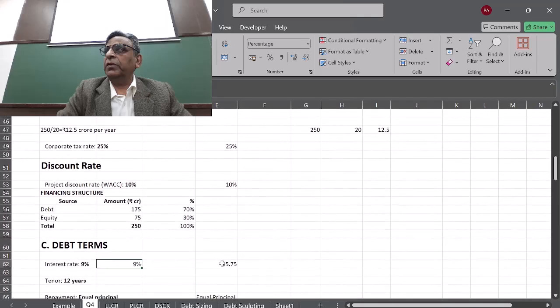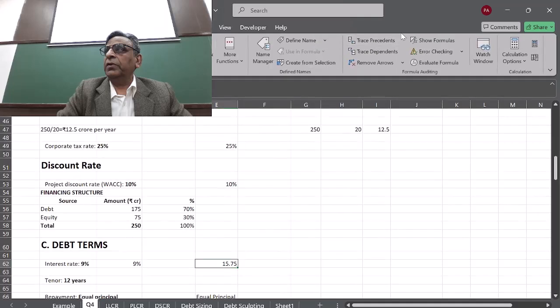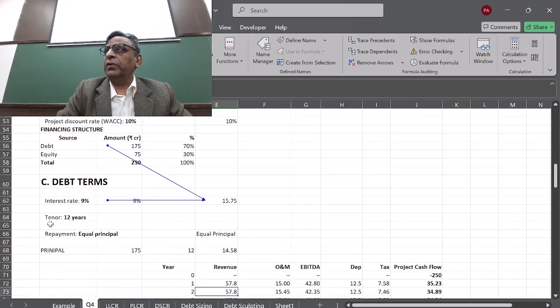The debt interest rate is 9%, so it comes to 15.75 crores based on the formula. The total debt is 175 crores, and the loan at 9% gives you 15.75 crores of annual interest. Then the loan period is 12 years.